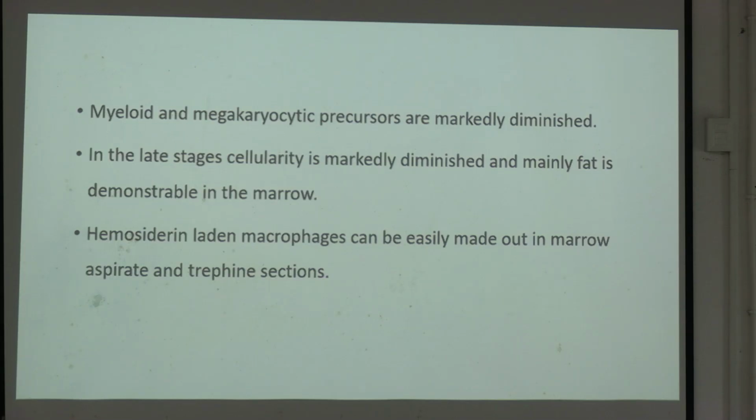Then myeloid and megakaryocytic precursors are markedly diminished. In the late stage, cellularity is markedly diminished and mainly fat is demonstrable in the marrow. Main thing is fat space. Cellular space or cellularity will decrease, fat space will increase. Hemosiderin-laden macrophages can be easily made out in marrow aspirate and trephine sections.